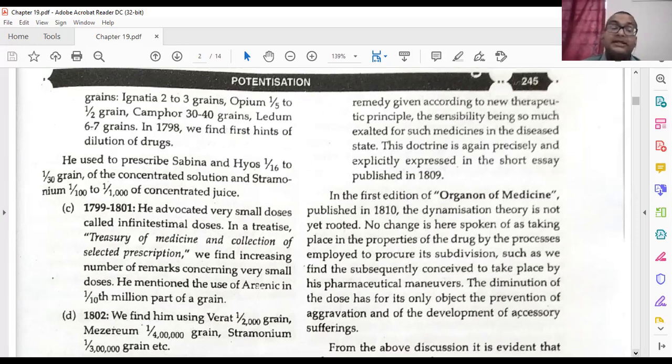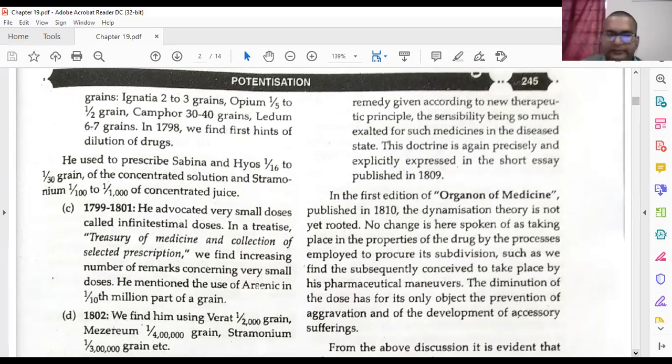Stramonium, already you know it is a poison. About the poisonous effect of stramonium, you will study in your forensic medicine and toxicology. I will tell again, in second year. Up to 1 by 1000 of the concentration of juice, because this is poisonous. That's why, how much dilution you can do.